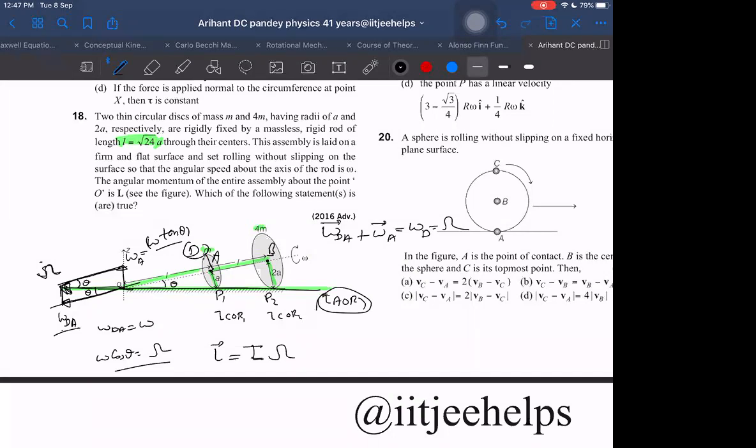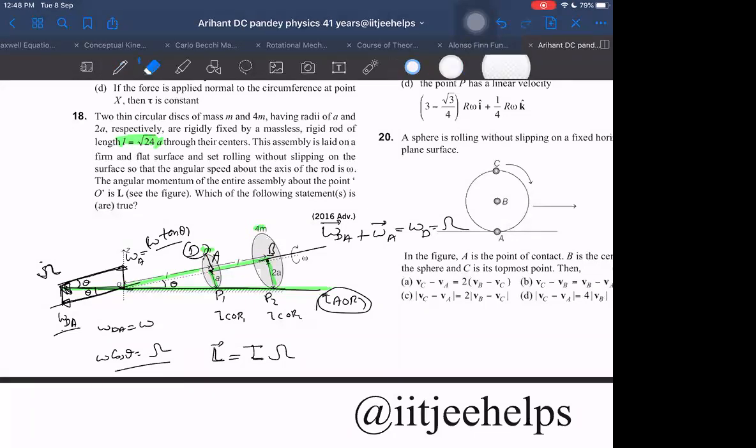What will be the angular momentum about the body axis? That will be the component of this angular momentum along the axis. We can write that as Lx or something. That will be one component of it, right?